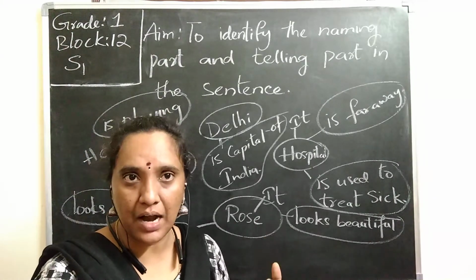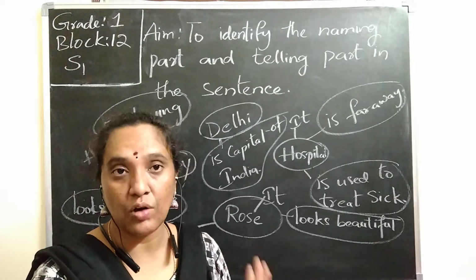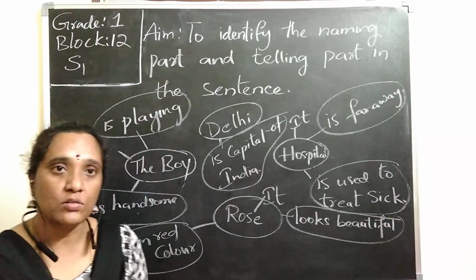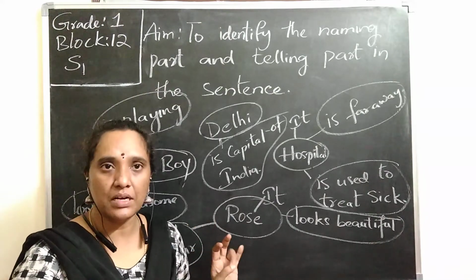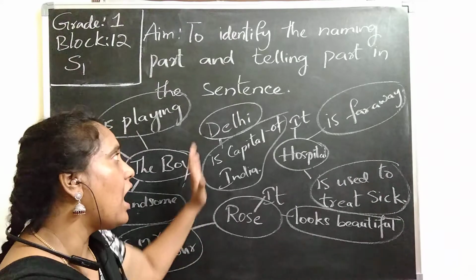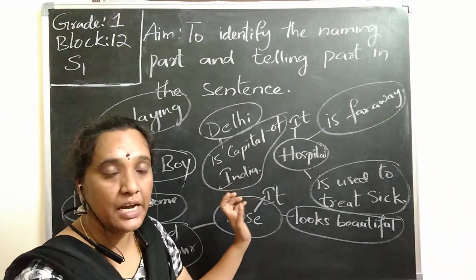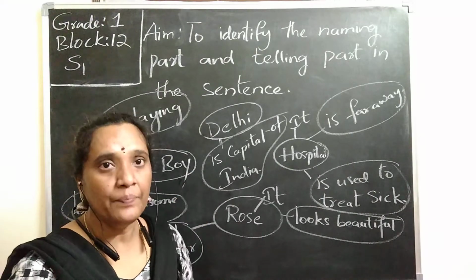So for the naming part, I can use the names and also the pronouns, the names of the person, place, animals or thing. And coming to the telling part, I can tell how it looks, how it is, what it does. Based on this, I can say that is the telling part.